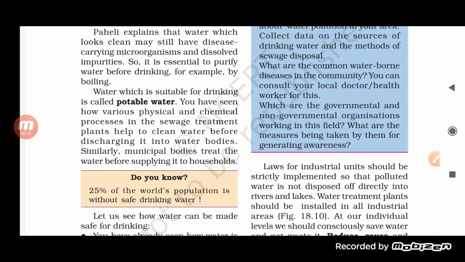Obviously, the water coming to our household must be clean not only physically and chemically but also biologically, meaning it must be free from any microorganism that can cause disease to us. So it is really important that the water supplied to the household must be suitable, a potable water.